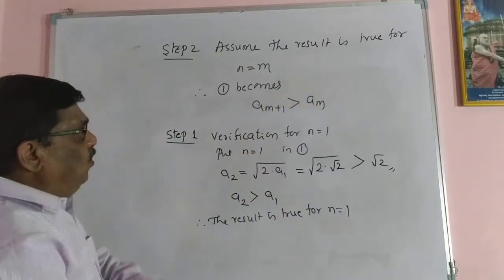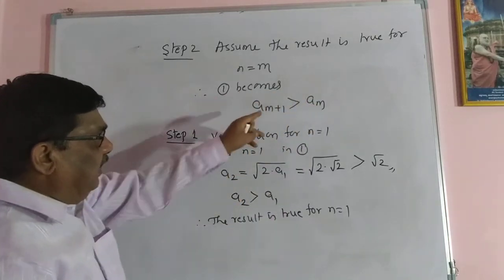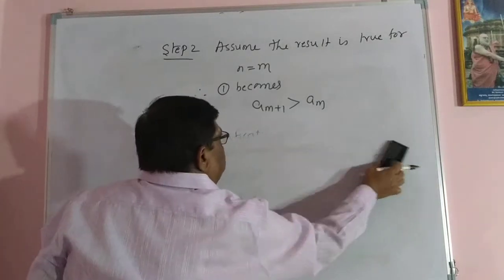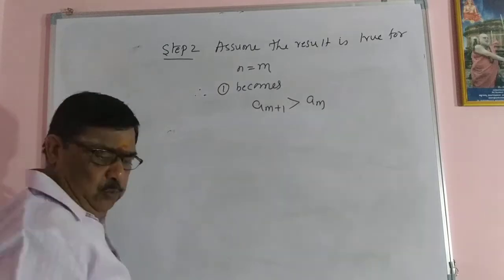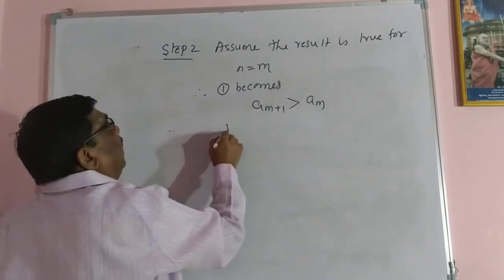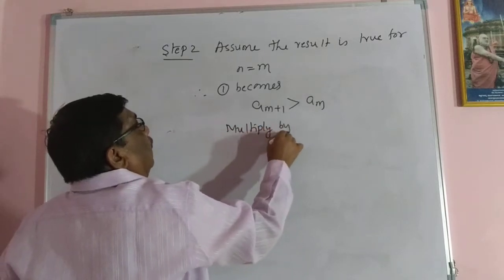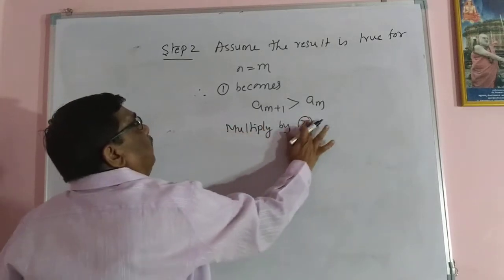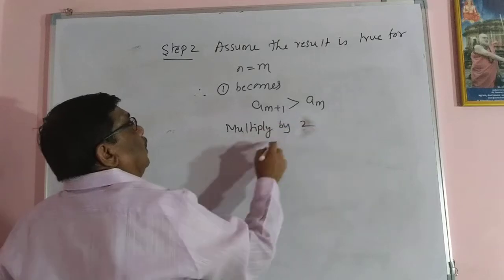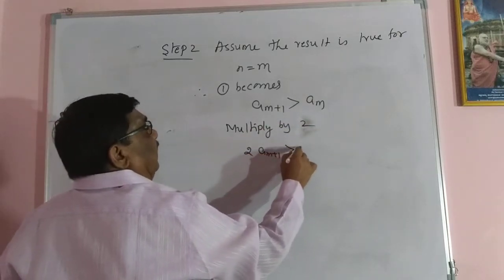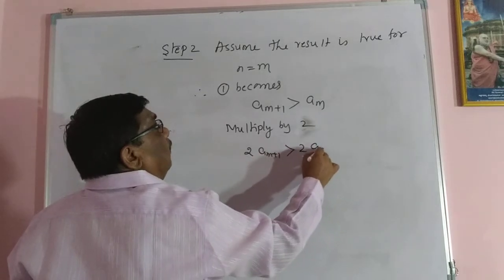Then I would like to multiply both sides by 2. So 2AM plus 1 is greater than definitely 2AM.